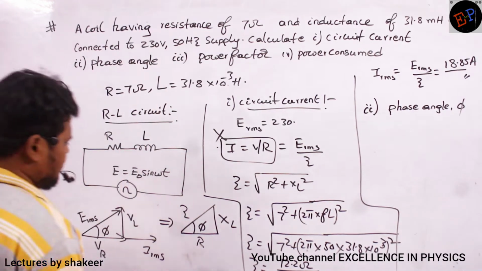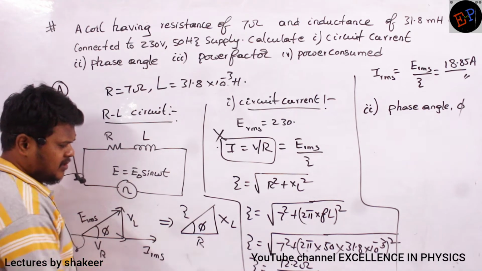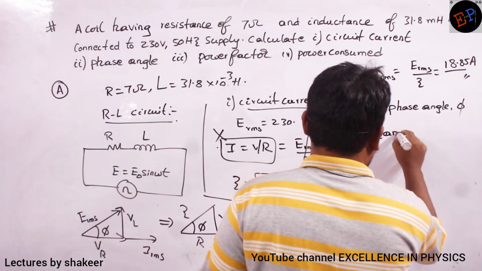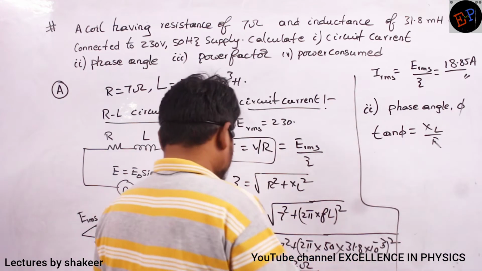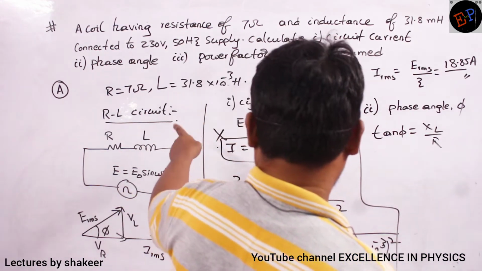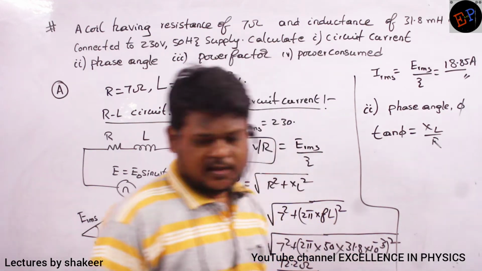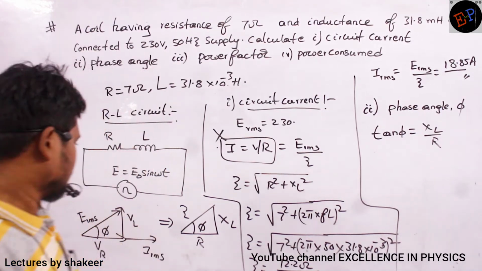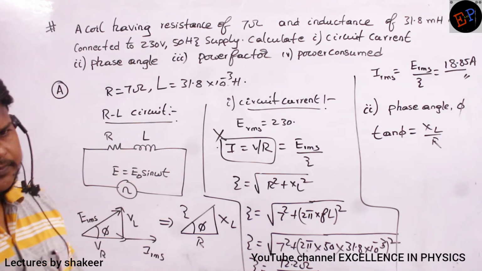Here the opposite side is given, the adjacent side is given, so I take tan phi. Tan phi is equal to XL divided by R. Or you can take R by Z, no problem. Anything you can take.